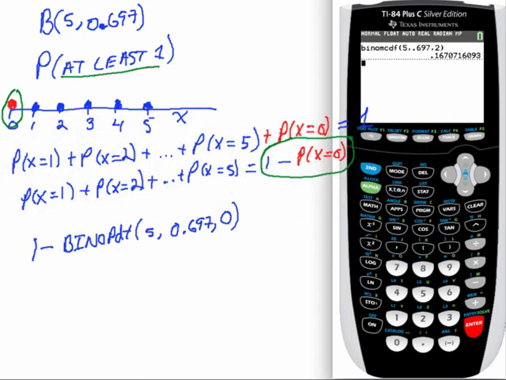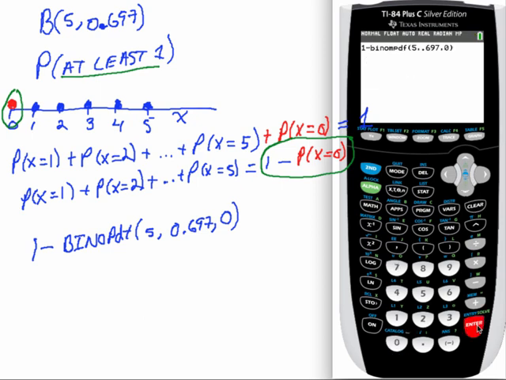Okay, so clear out the home screen, and I'm going to put in 1, subtract, and go second, distributions, Bino PDF. Up here, that's option A. Put in the trials as 5. Probability of success is 0.697. My x value is 0.